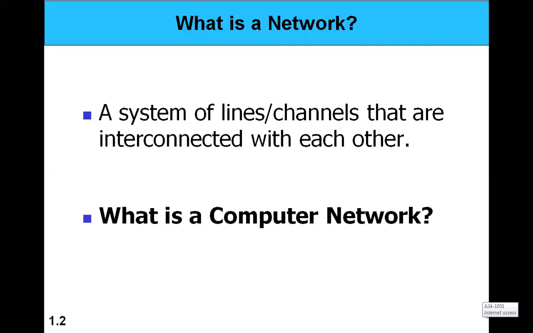So, what is network? Network is interconnection of some devices. Those devices we call nodes and vertices, and the lines connecting these nodes are called lines, channels, links, or edges. And when these devices are computing and communication devices, then we call it a computer network.